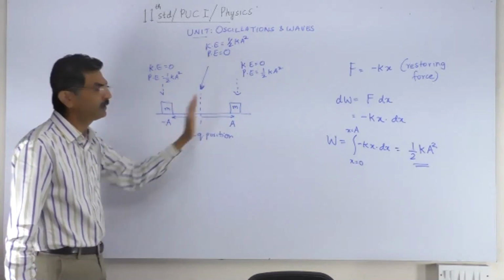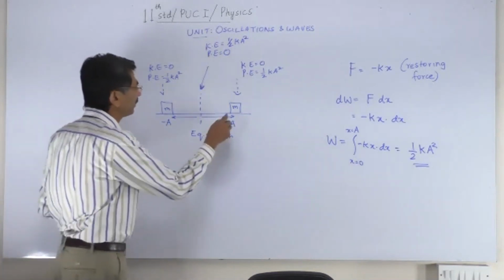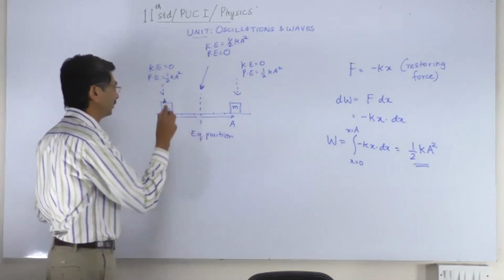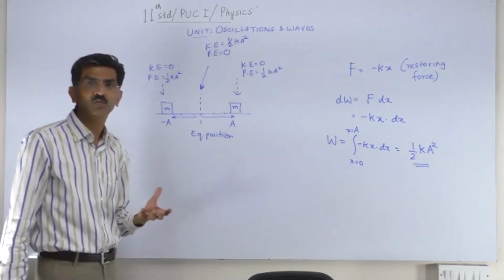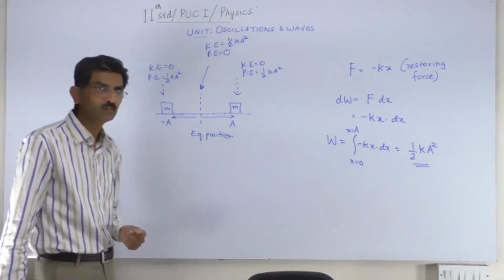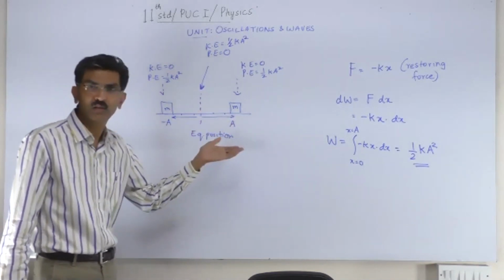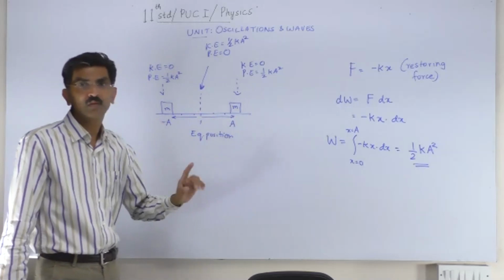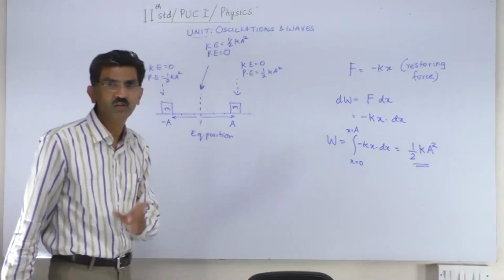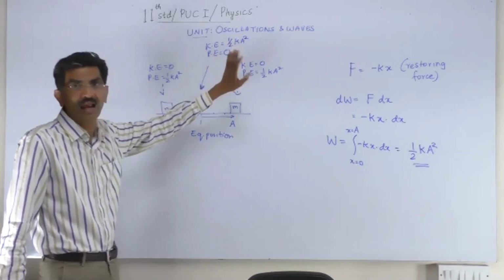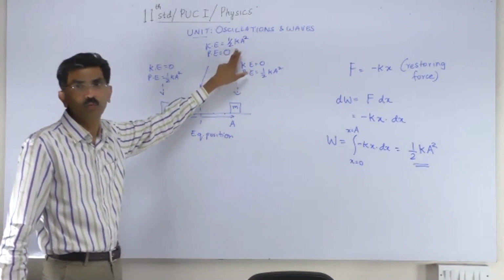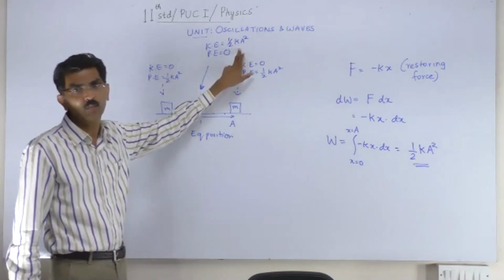What about some midpoint here? What about any point here or here or here or here? Well, at those points, the energy of the body is a combination of kinetic and potential energies. But remember, the sum of the kinetic and potential energies must always add up to half Ka square, because that is the total energy of the body.